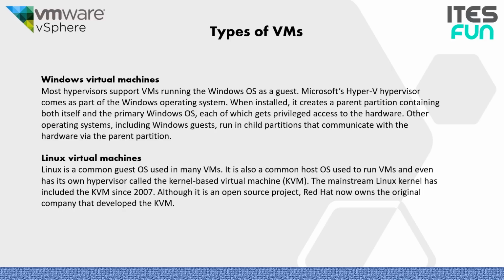Windows virtual machine. Most hypervisors support VMs running Windows as a guest. Microsoft's Hyper-V hypervisor comes as a part of the Windows operating system, and when installed it creates a parent partition containing both itself and the primary Windows operating system, each of which gets privileged access to the hardware. Other operating systems, including Windows guests, run in child partitions that communicate with the hardware via the parent partition.